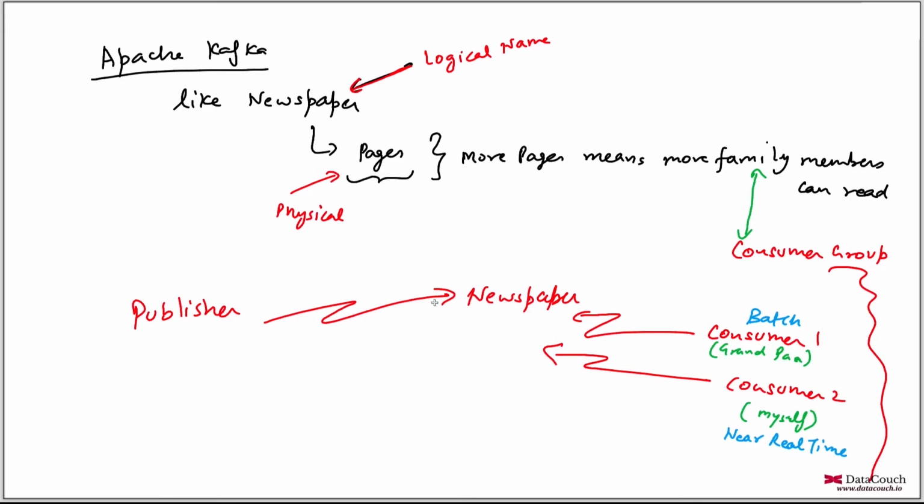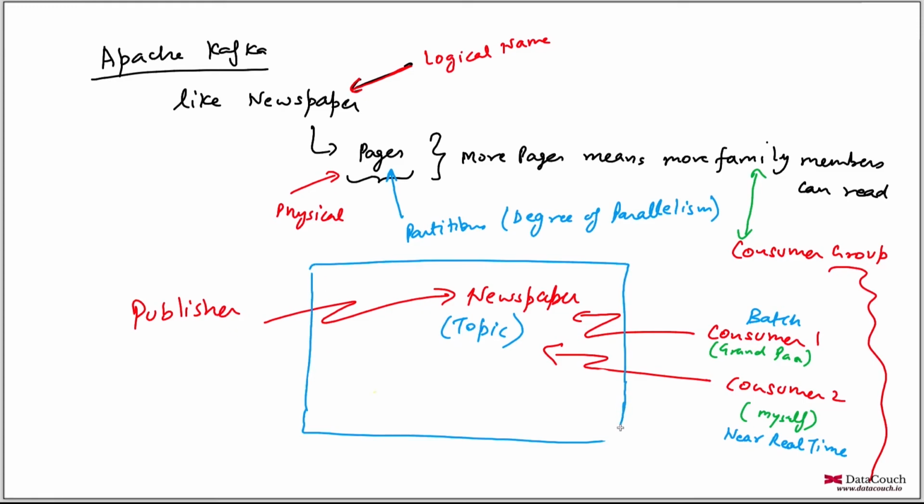So the newspaper is like a topic, we call it a topic in Kafka, and within a topic you have multiple pages, and these pages are called partitions. Partitions are basically pages, and this is called the degree of parallelism in Kafka. So let's say this is my Kafka cluster.